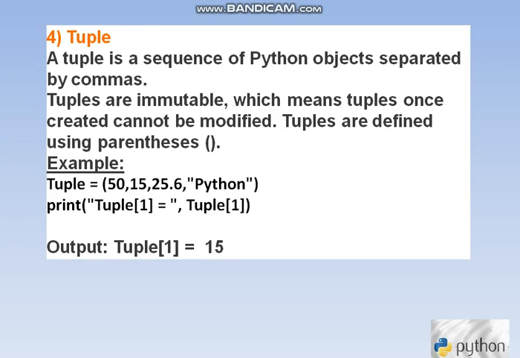Tuple. A tuple is a sequence of Python objects separated by commas. Tuples are immutable, which means a tuple once created cannot be modified. Tuples are defined using parentheses. The main difference between list and tuple is that lists are enclosed in square brackets and their elements and size can be changed, while tuples are enclosed in parentheses and cannot be updated once declared.